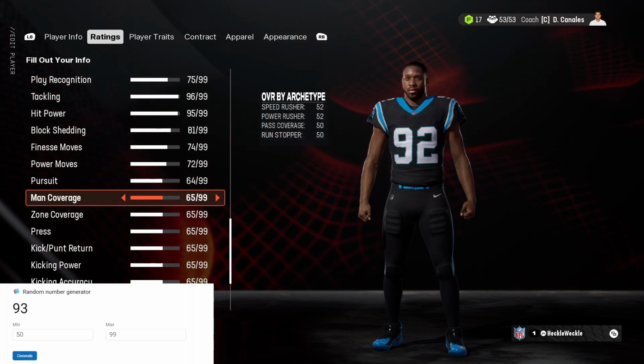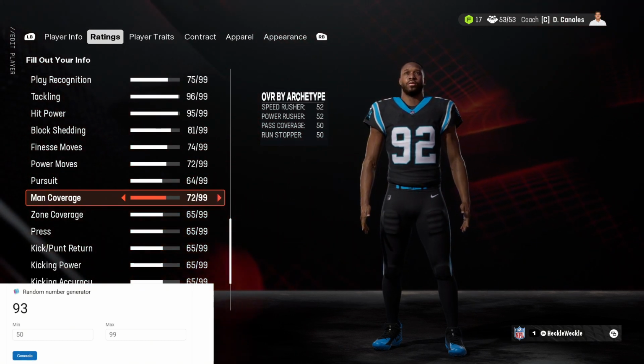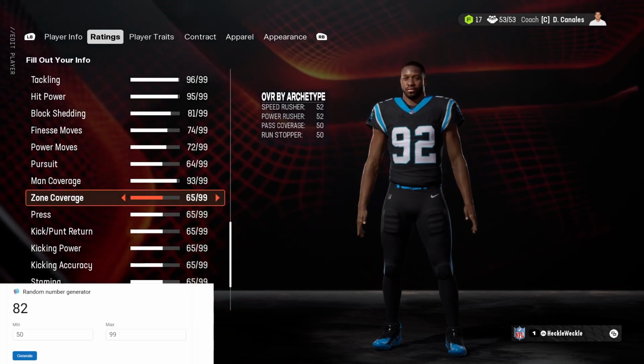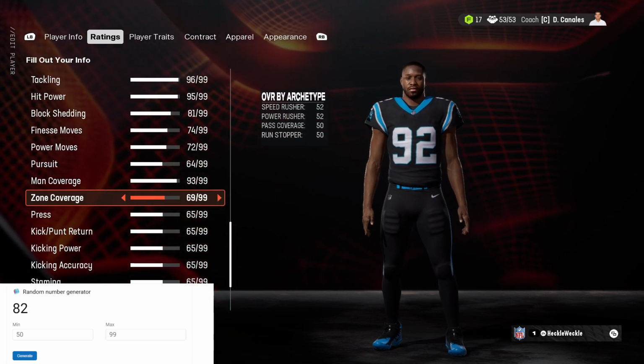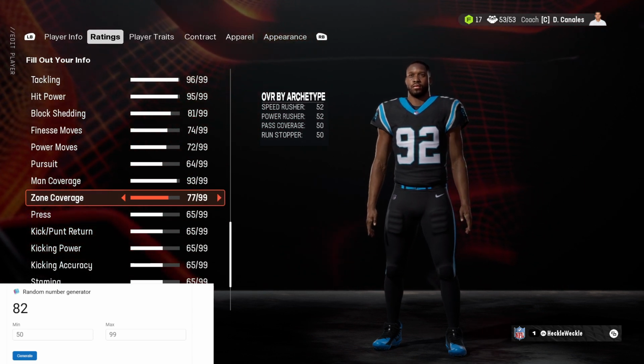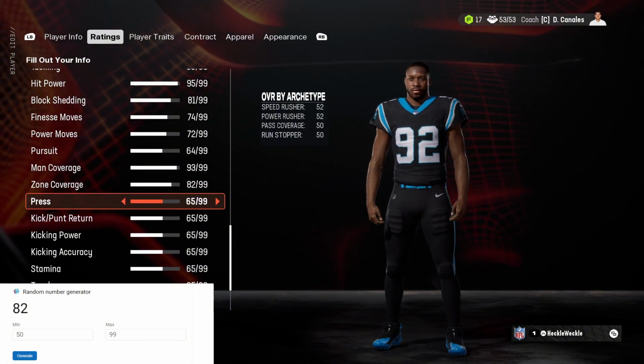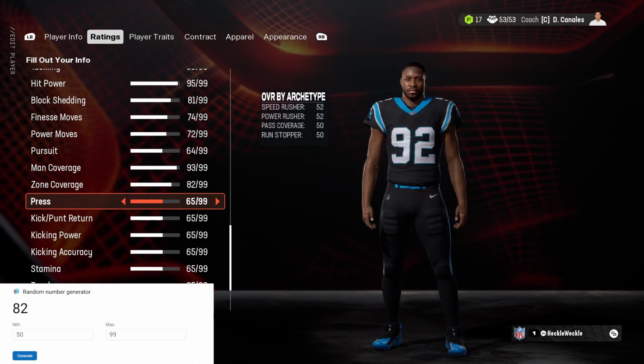Now, man and zone coverage. Can he cover? 93 man coverage. That is really, really high for this position. And then for the zone coverage, we get an 82. 82 zone coverage. So he's more of a man guy, but he can do the zone if he needs to. You can plug him in any zone schemes, anything. He will do what needs to be done.